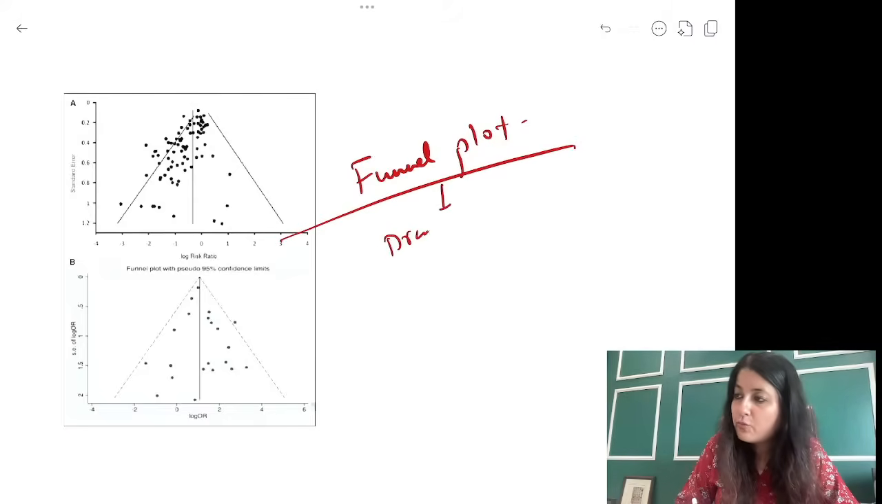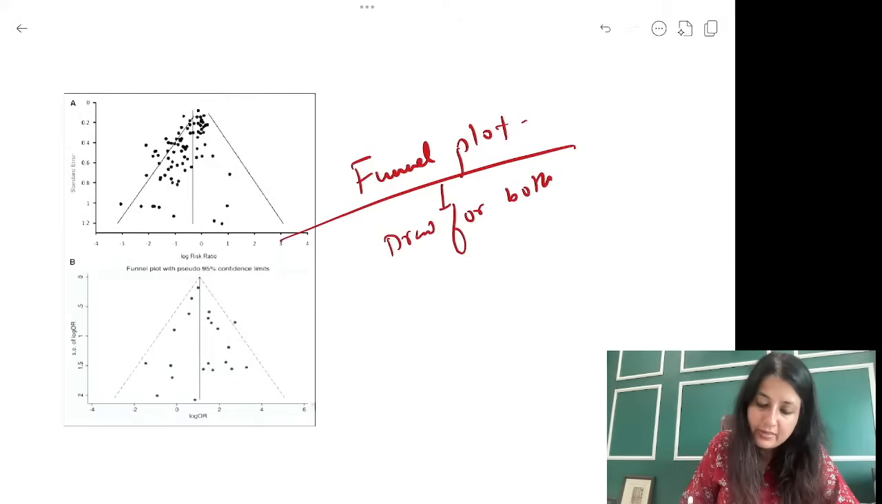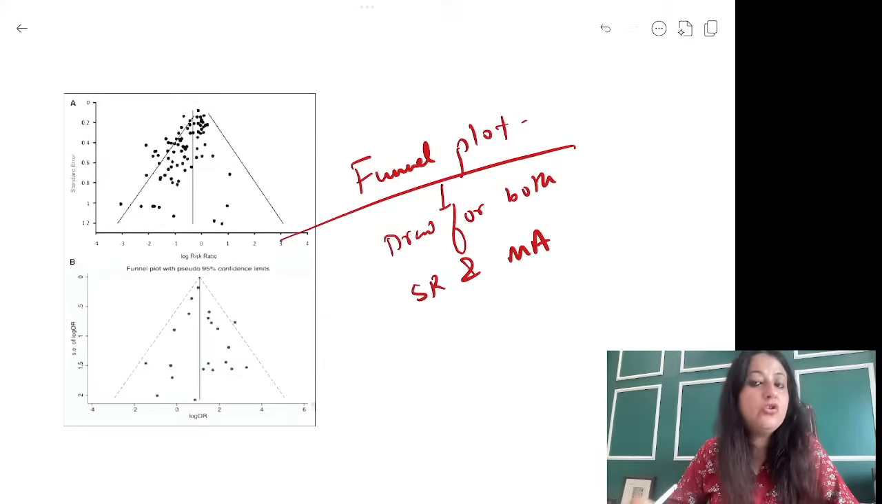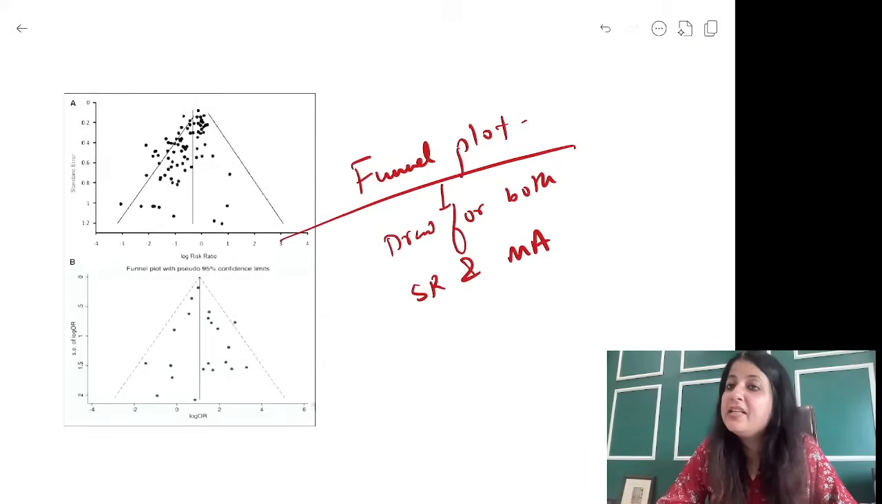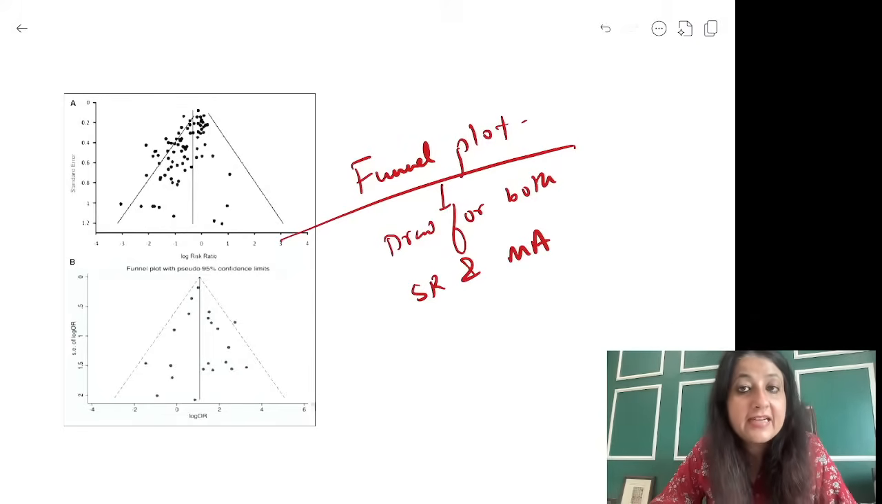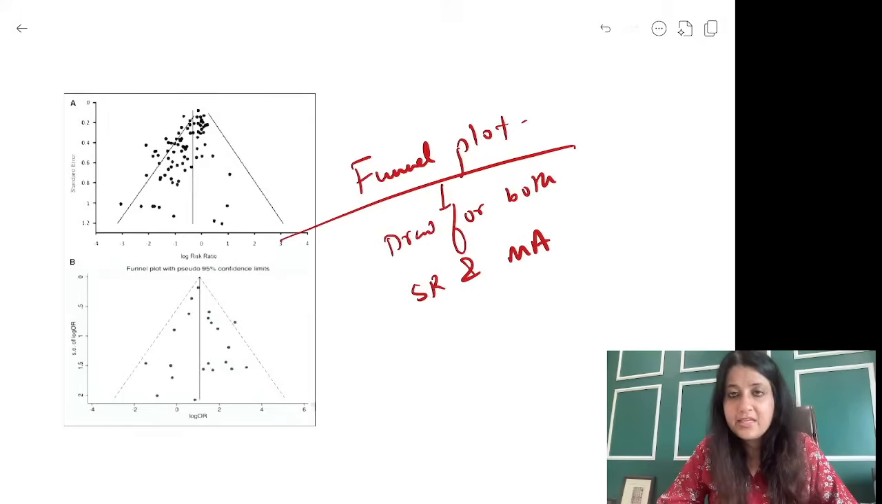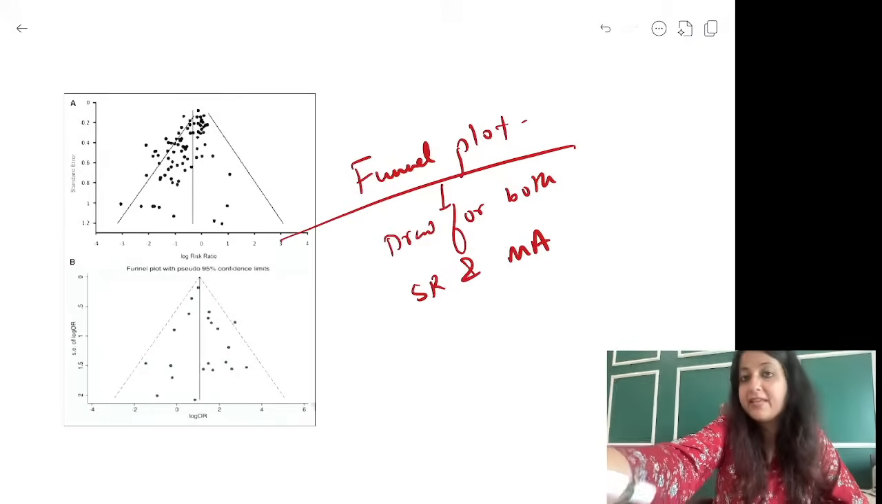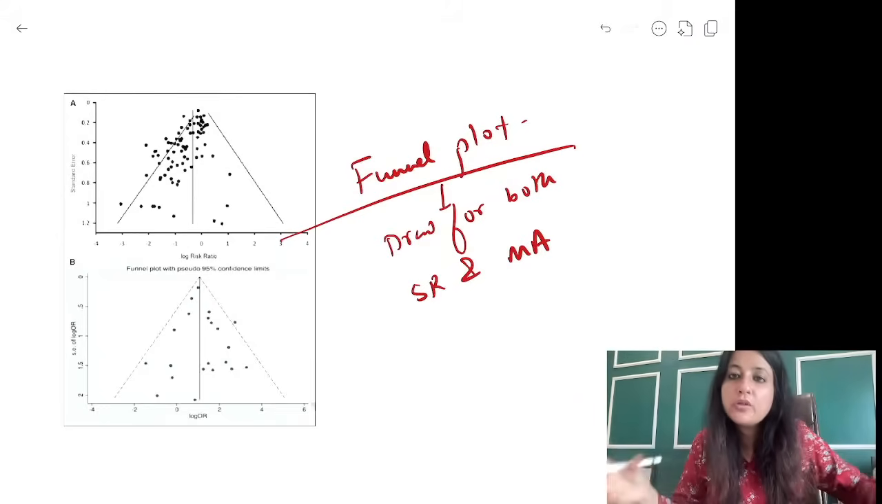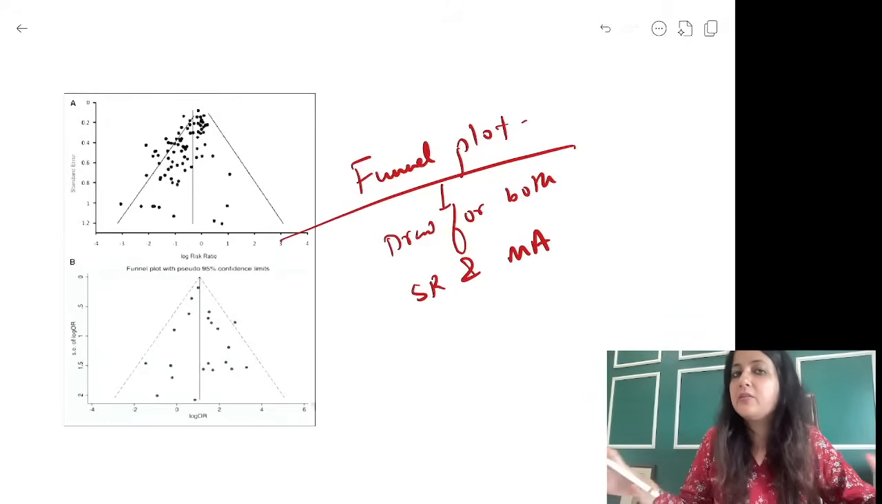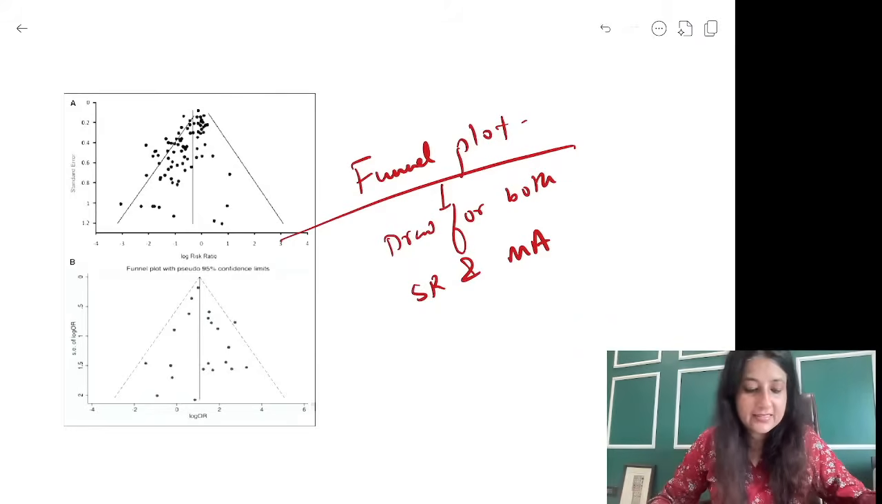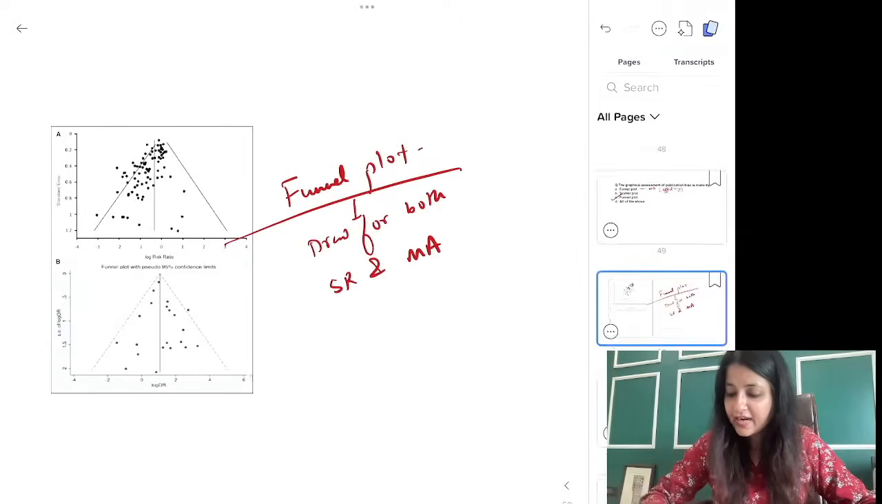You draw it for both systematic review and meta-analysis. If the dots are scattered, no publication bias. That means I am publishing articles with positive findings as well as negative findings. If I only publish articles with positive findings, it is a bias, publication bias. If I publish articles only with negative findings, it is also a publication bias. But when I publish articles with both positive and negative findings, the funnel plot is symmetric. And if the dots are scattered, there is no bias. Okay? Yes, file drawer effect.